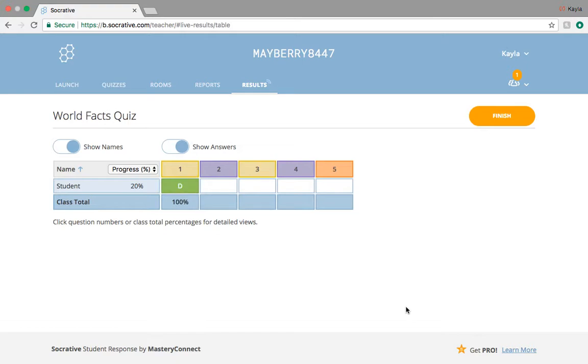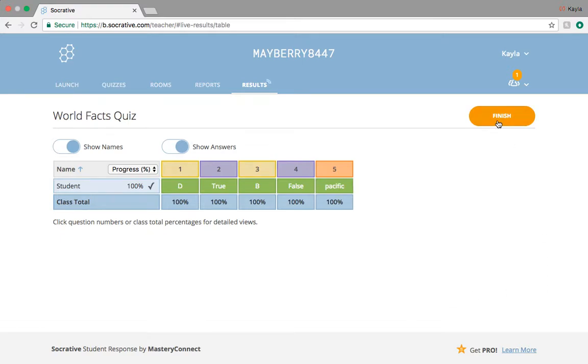The diameter of the Earth is 8,000 miles. True or false? What outline of what country is in the picture? They choose from the list of multiple choice. Iceland is the world's biggest island. And then it gives an explanation with it that says Greenland is the world's largest island, measuring in at 836,300 square miles. And then a fill in the blank, the world's largest ocean is, and then the students type in their answer.